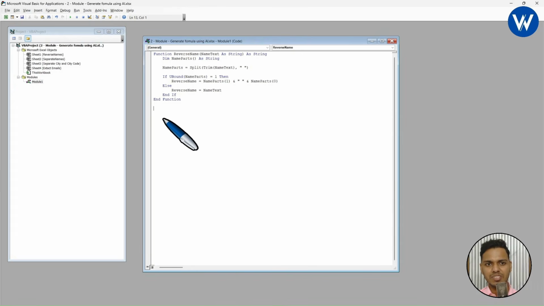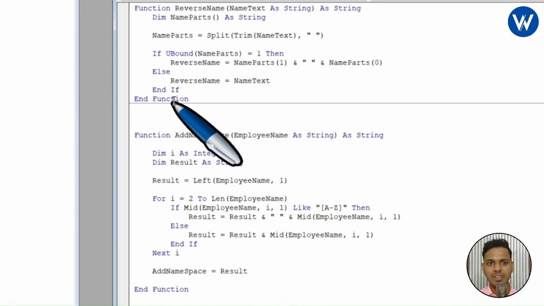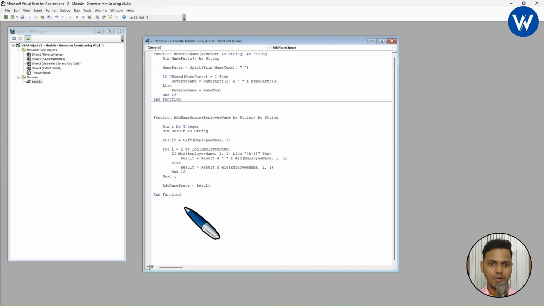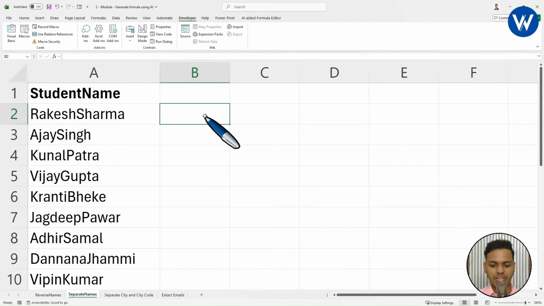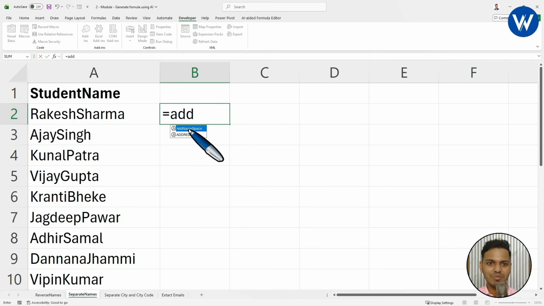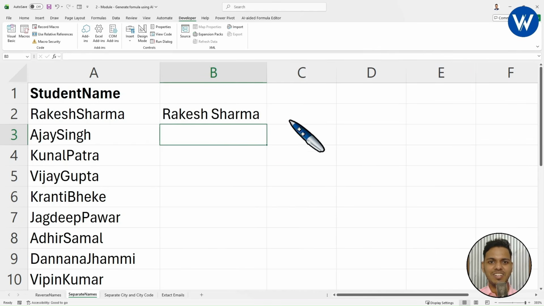If you want, you can just insert a module and paste the code here. No problem at all. Okay. So it will automatically identify the new VBA code like this. This is the second formula. Let's close it. Now let's see the formula, equal to AddSpace, right? And finally look here guys, it has generated the formula AddSpace. Press Tab on the keyboard, select the cell, click enter, and finally it's done.